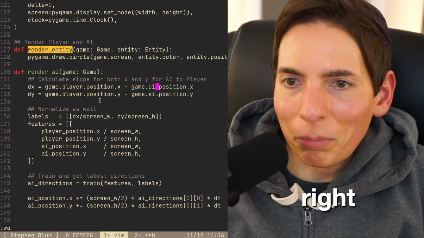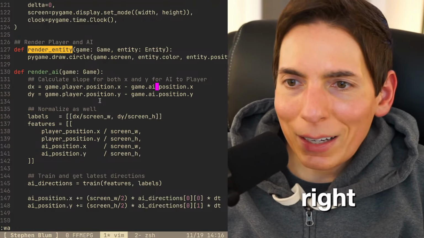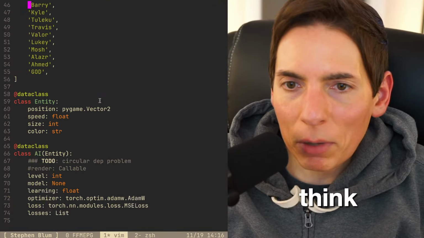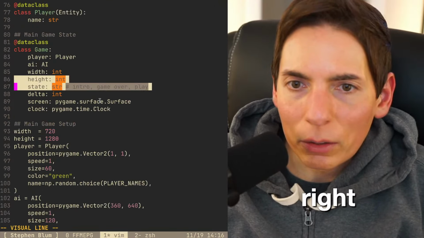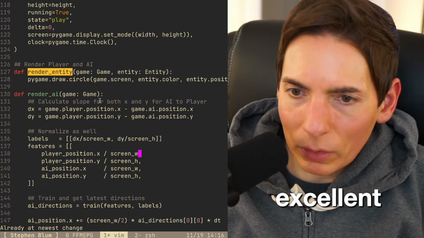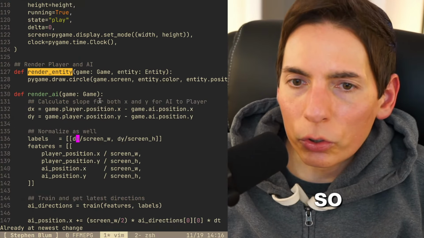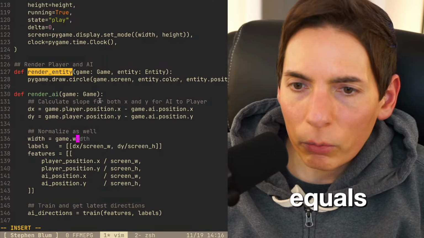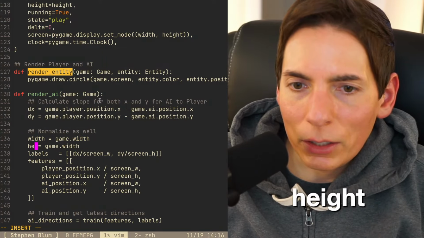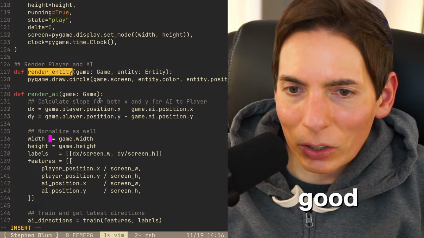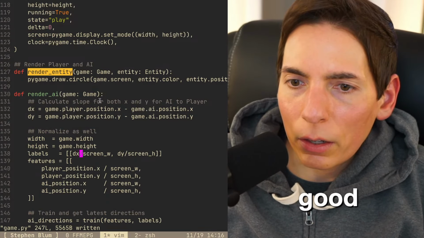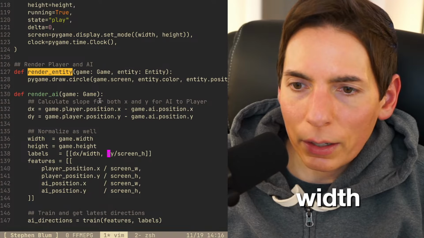We're making our way. Game.width. I think it's game.width. I'm pretty sure, right? Is it game.width? Yes, it is. All right. Excellent. Okay, so we'll just do this. Width equals game.width. Same for height. Height. Perfect. Excellent. Looking good, you guys. Let me do width and then height.